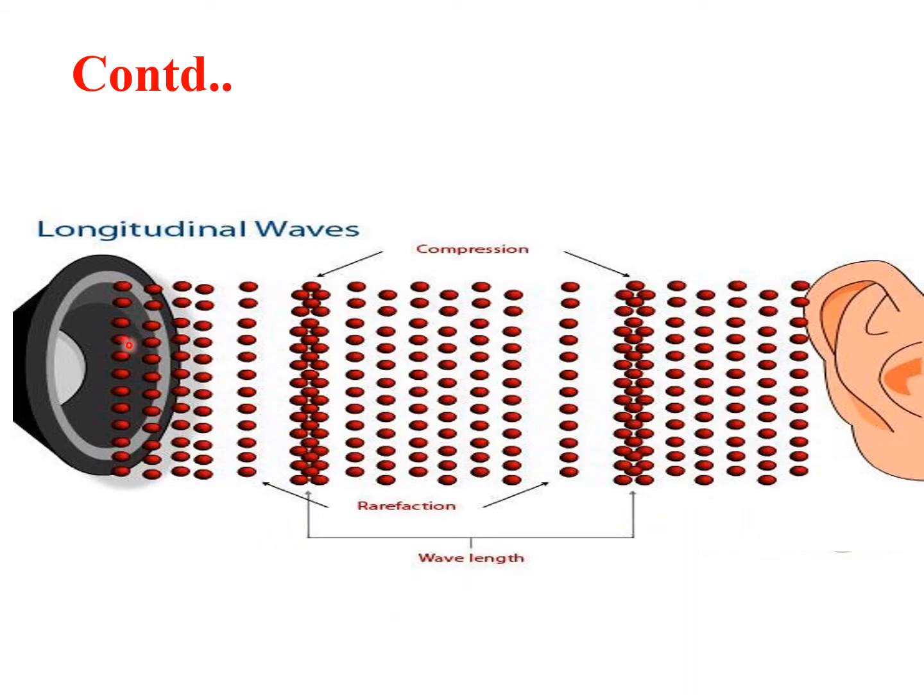This is another example of longitudinal waves. These are actually the compression waves where the molecules will vibrate with simple harmonic motion closer towards each other. This is also another example for a compression wave. And these are the rarefaction waves where there will be a gap. The individual molecules will have a separation and will undergo SHM.